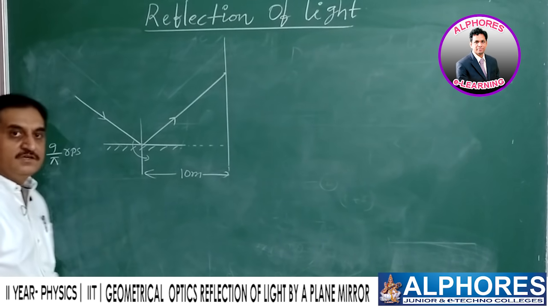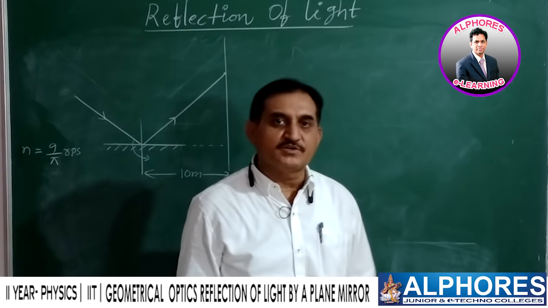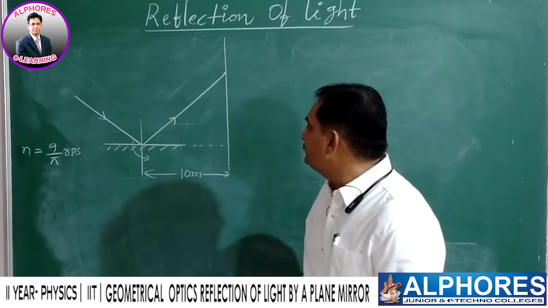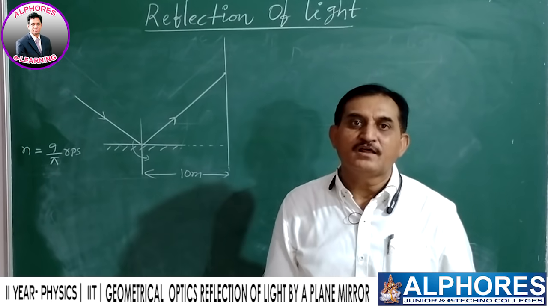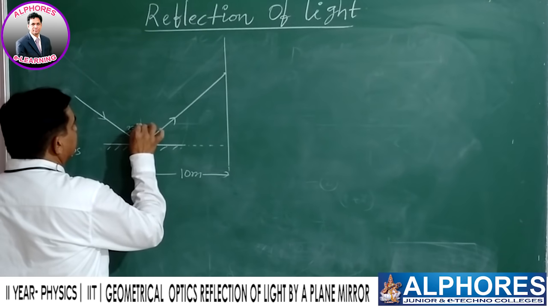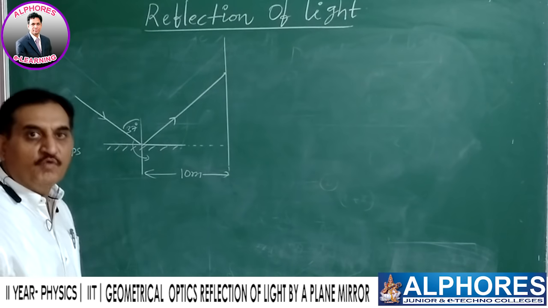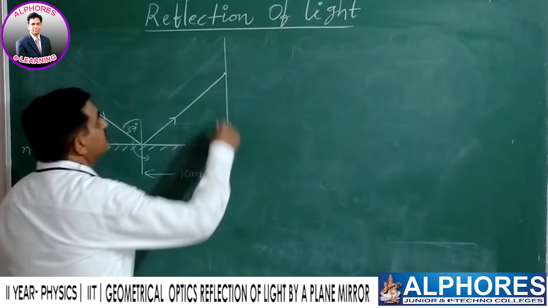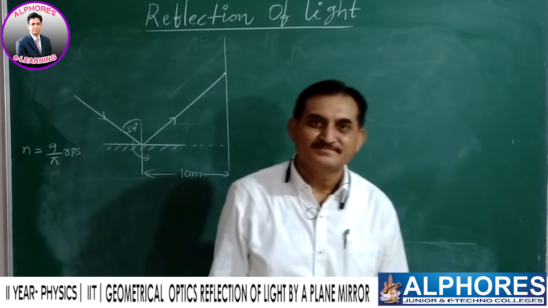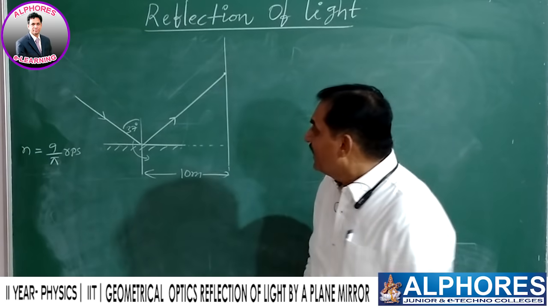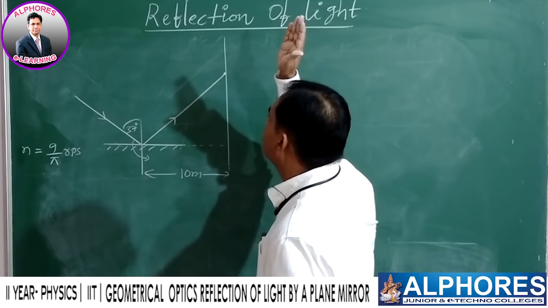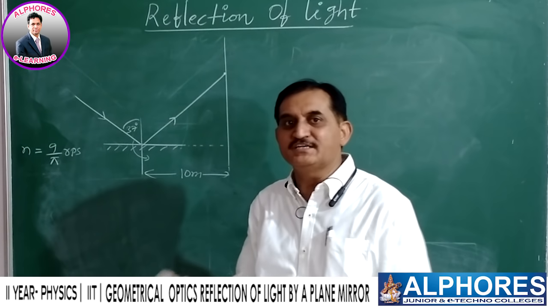Now the question is, whenever this plane mirror is rotating about a fixed axis, which is at a distance 10 meters from the vertical wall, and the angle of incidence is 37 degrees, find the speed of this spot which is falling on the vertical wall. As the mirror is rotating, the spot will also move upward or downward depending on its direction.